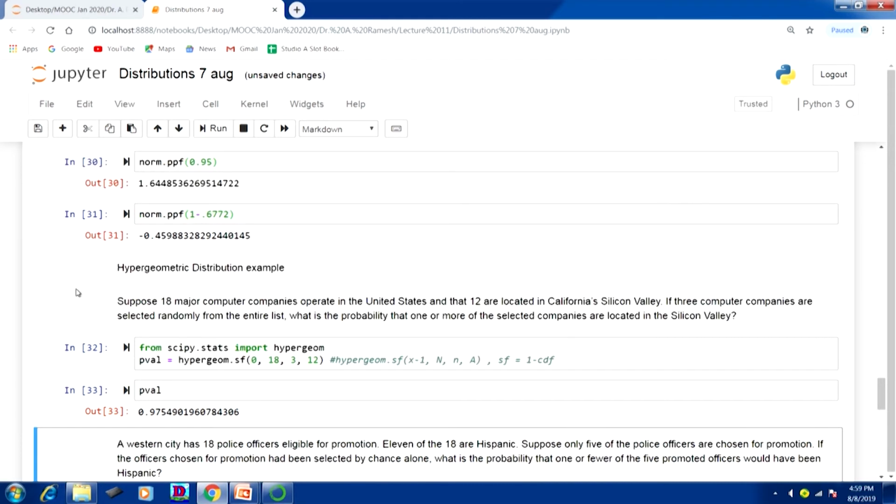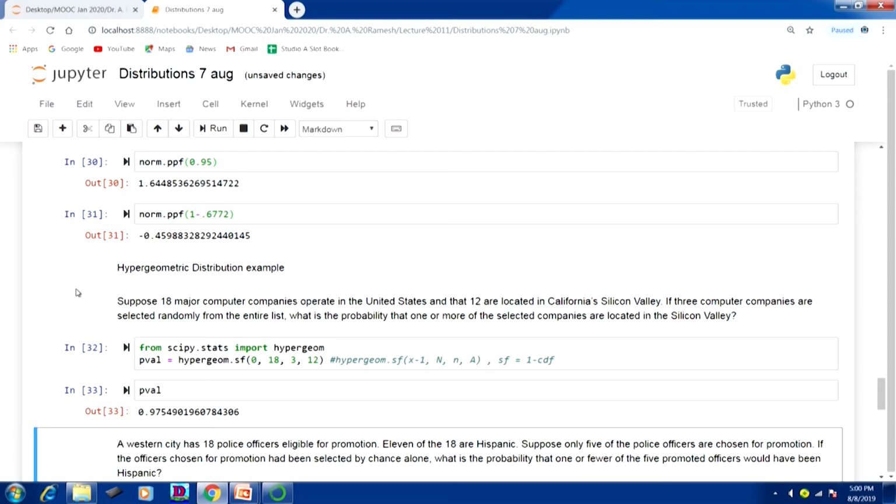Now, we will see an example of hypergeometric distribution. The example says, suppose 18 major computer companies operate in the United States and that 12 are located in California's Silicon Valley. If 3 computer companies are selected randomly from the entire list, what is the probability that one or more of the selected companies are located in Silicon Valley? What you have to notice here is one or more. So, we have to see the probability of getting one or more selected companies.